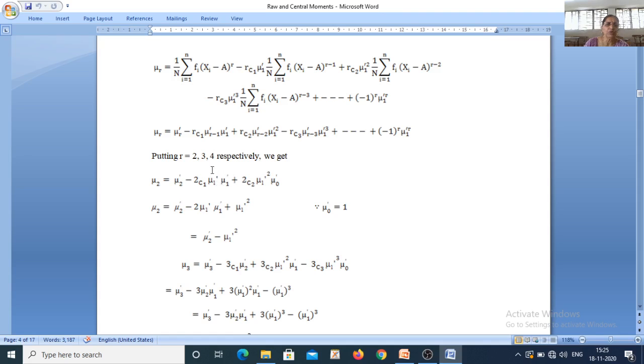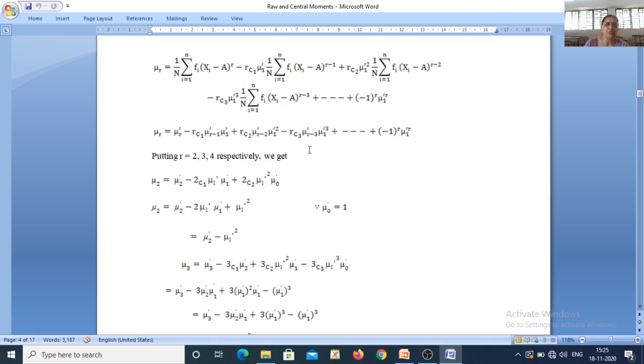Now mu 1 dash into mu 1 dash is mu 1 dash square. Similarly, 2c1 is 2 and 2c2 is 1. So we have minus 2 times mu 1 dash square plus 1 times mu 1 dash square. If you add these two terms, we have mu 2 is equal to mu 2 dash minus mu 1 dash square. So this is the relationship between the second central moment and the first two raw moments.